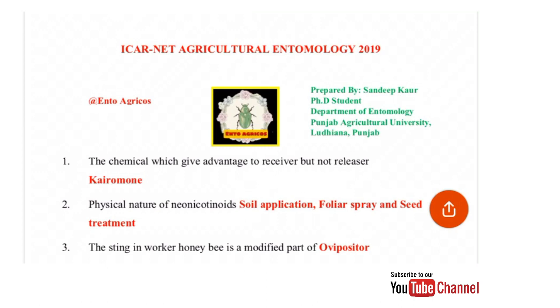So friends, today I will discuss with all of you the ICAR NET Agricultural Entomology 2019 question paper along with its answers. This paper was held online on January 11, 2019. I have prepared the questions and their answers that were there in the examination.